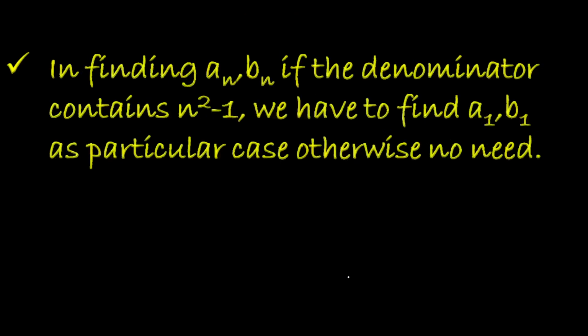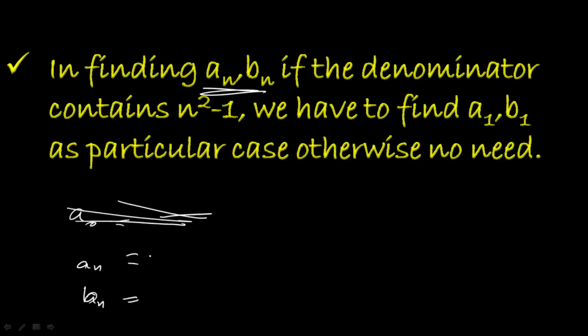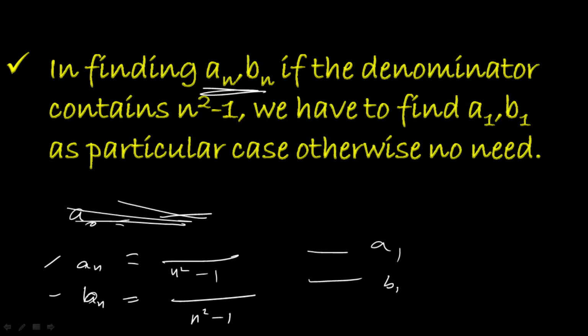Okay. Now, in finding the denominators of a_n, that is Euler's constants, to give the general form of Fourier series, you have to calculate the values of a naught, a_n and b_n. So for calculating these values, look at the denominator. If it is a naught, no need to worry, that is a constant term. So coming to the case of a_n and b_n, if the denominator consists of n square minus 1, you have to go for the particular case and calculate the values of a1, b1.